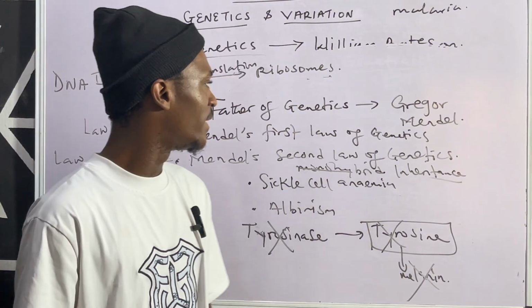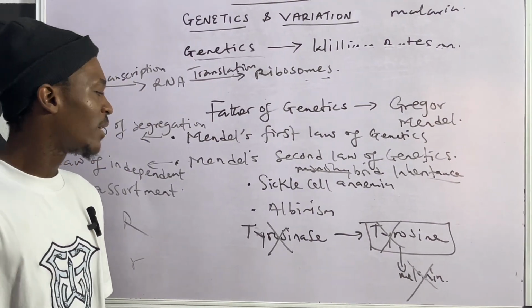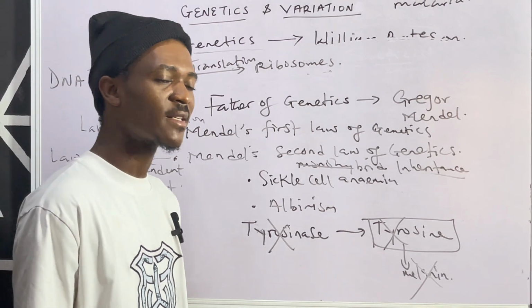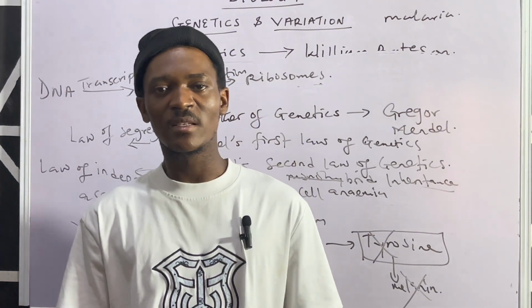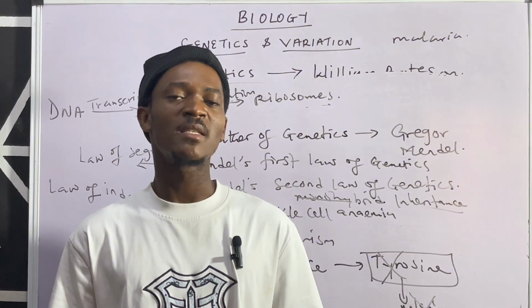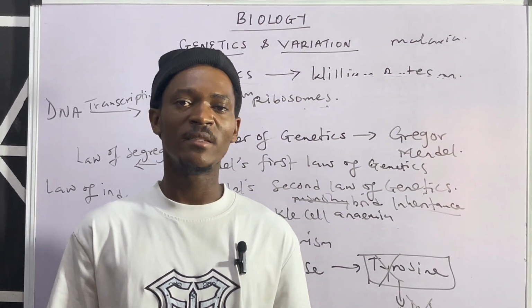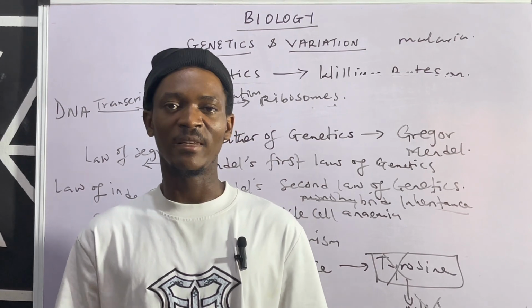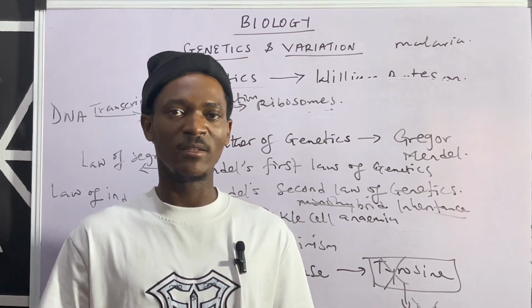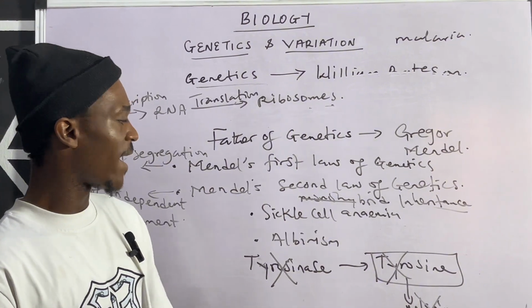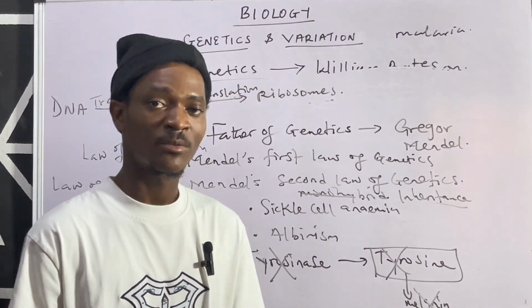You get the point. Then as for Mendel's second law, which is the law of independent assortment, what it means is that random genes tend to assort themselves independently. So it means that each pair of allelic genes may combine randomly with other pairs of allelic genes. So they are not dependent on any of the genes, they just combine randomly. So that's what the dihybrid inheritance talks about.